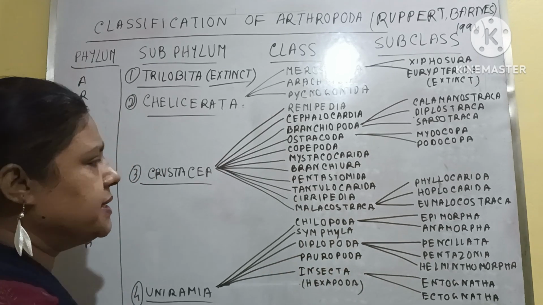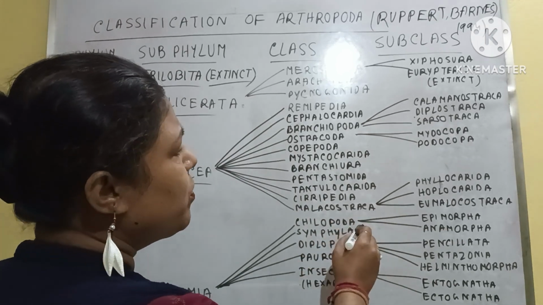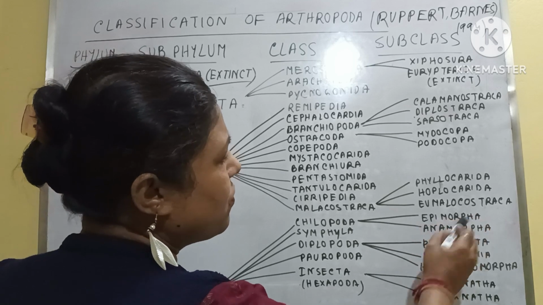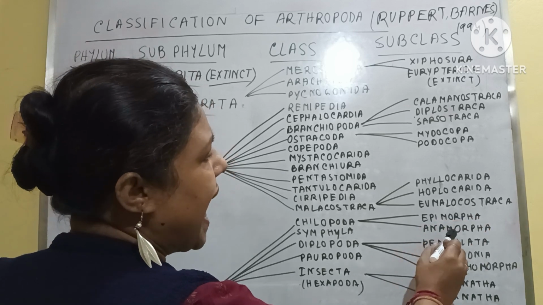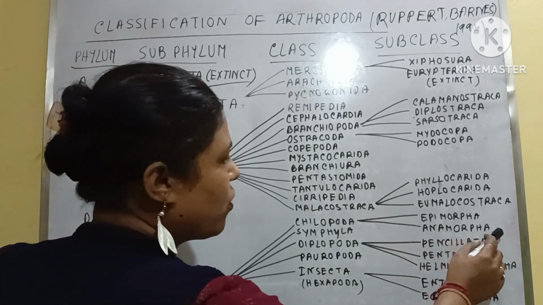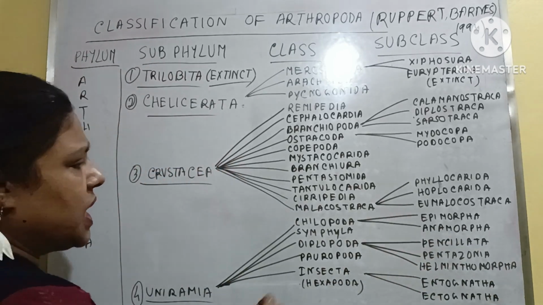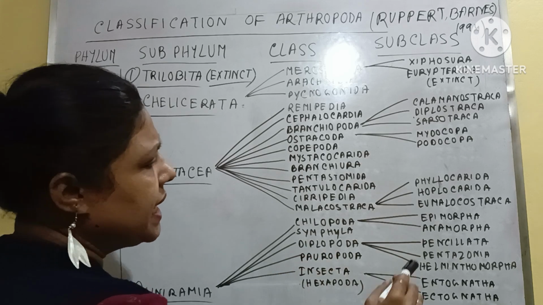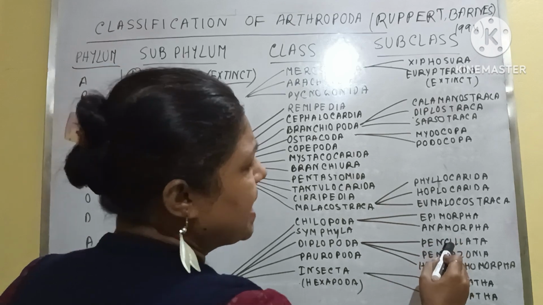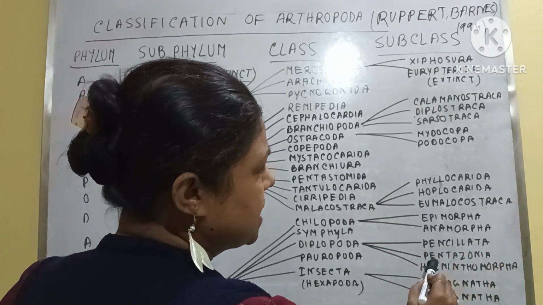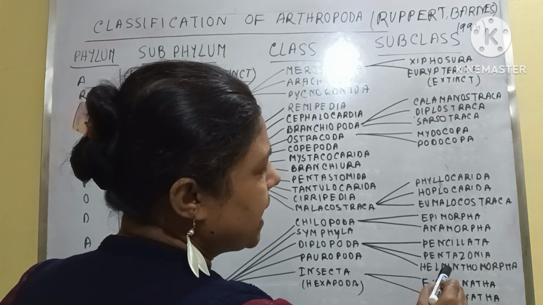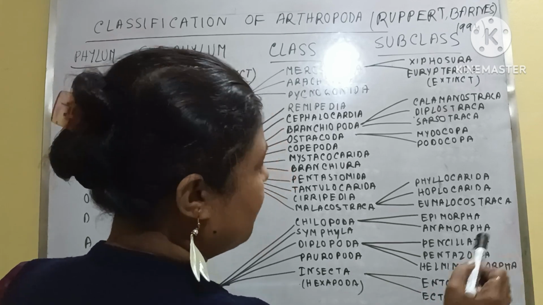Clear? And under this Chilopoda there are 2 subclasses. One is the Epimorpha and second one is the Anamorpha. And under Diplopoda there are 3 subclasses. One is Penicillata, second one is the Pentazonia, third one is the Helminthomorpha.